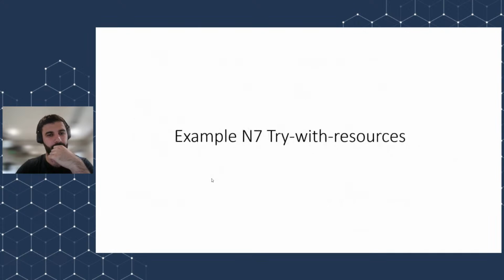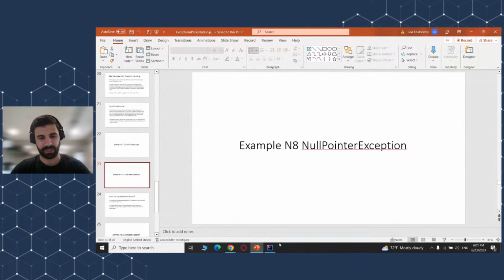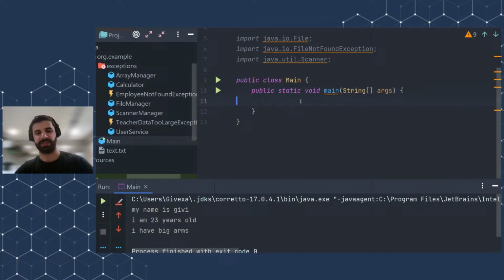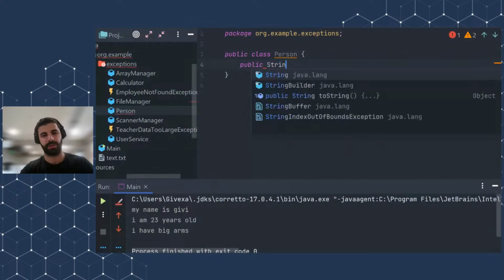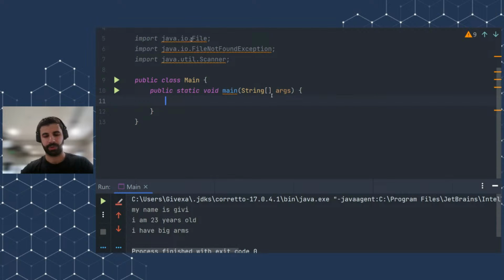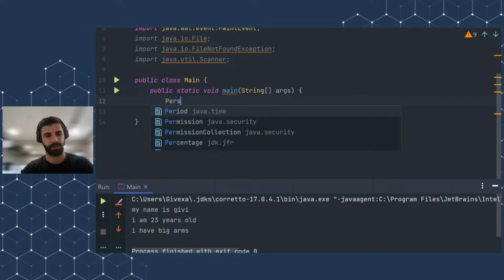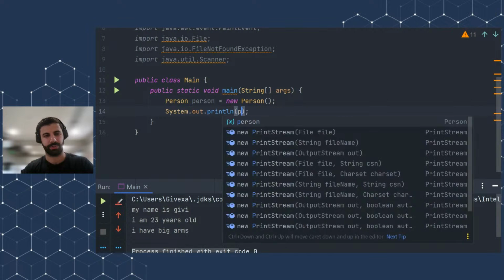Next topic is null pointer exception, which is very important to cover. A null pointer exception is an exception which happens when we are referring to a null instance. For example, if I quickly create a Person class, and I will have one method called public String getPersonName, and we will return PV, for example, it doesn't really matter. And if I go to the main method here, I'm going to write something like this. Sorry, Person, and we're going to System.out.print person.getName.